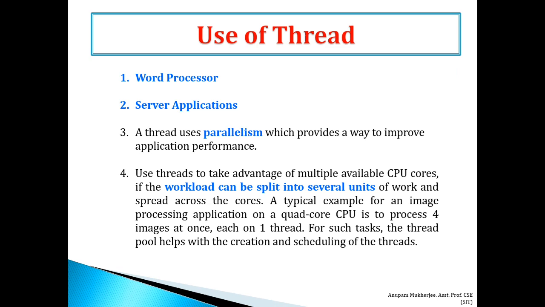A typical example is an image processing application on a quad core CPU, processing 4 images at once, each on one thread. For such tasks, the thread pool helps with creation and scheduling of the threads. So these are the uses or application areas of threads.